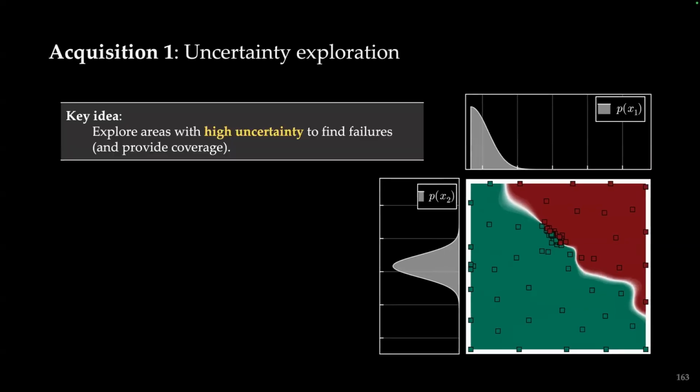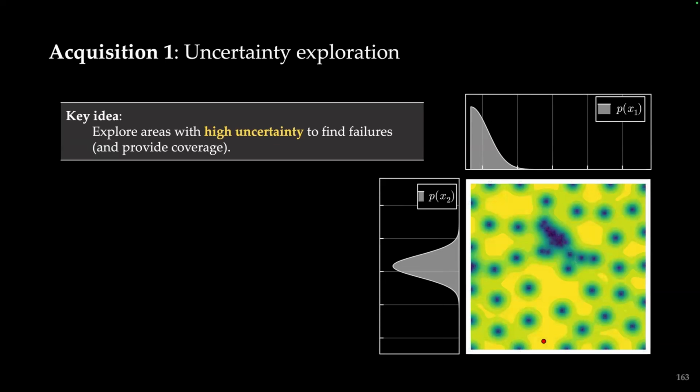So the key idea is that we want to explore areas with high uncertainty to both find failures and provide coverage of the space. So if this is our surrogate model where each of those squares is points that we have already evaluated, we can see that if we look at the uncertainty in this space, the dark areas mean we have low uncertainty. So we're pretty confident about those areas. But the high yellow colors are where we have high uncertainty. So we want to pick points that maximize that uncertainty, which would be here.